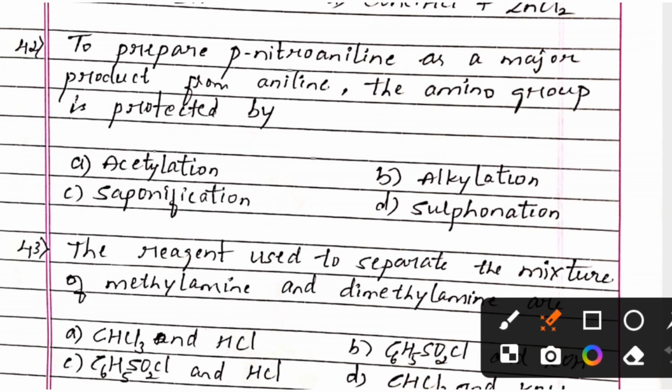Next question, to prepare para-nitroaniline as a major product from aniline, the amino group is protected by option A, acetylation; option B, alkylation; option C, saponification; option D, sulfonation. And the right answer is option A, acetylation.